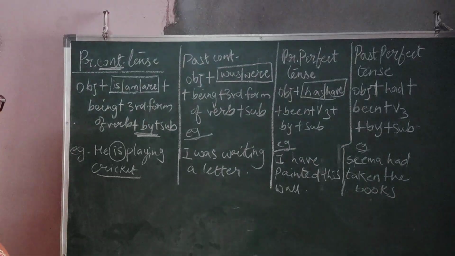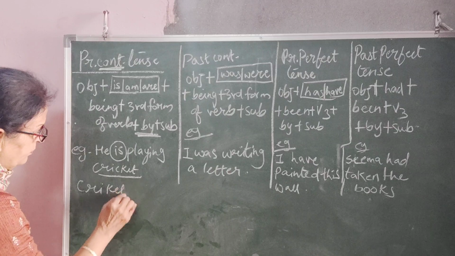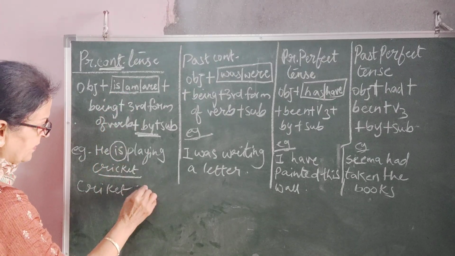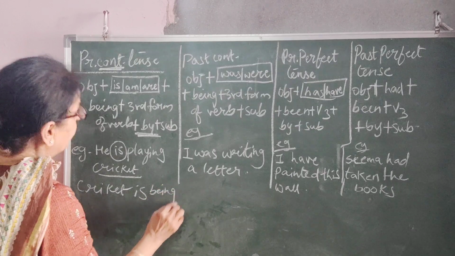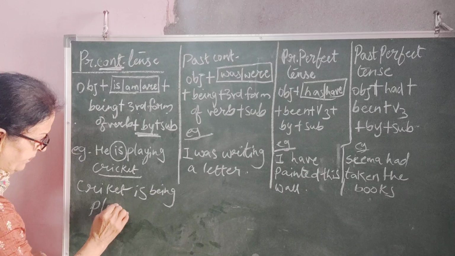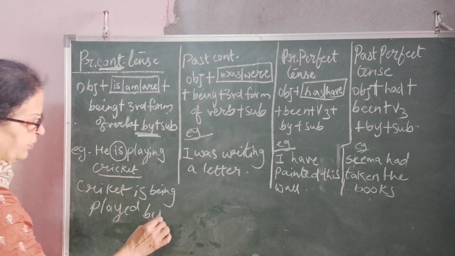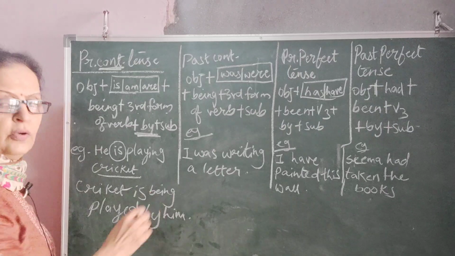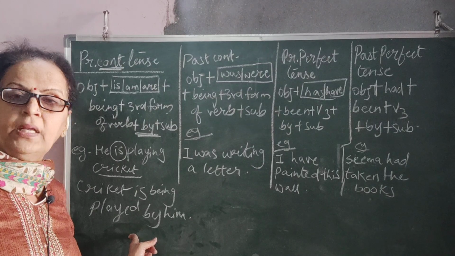So if I put the object first, it will be cricket is being, third form of word played by whom? Him. See, very easy. You can get the answer for each example very easily.